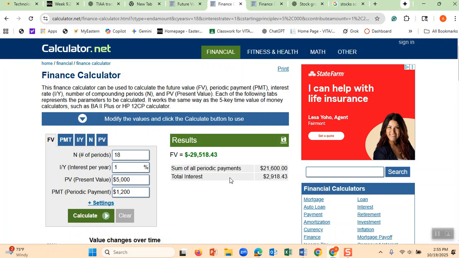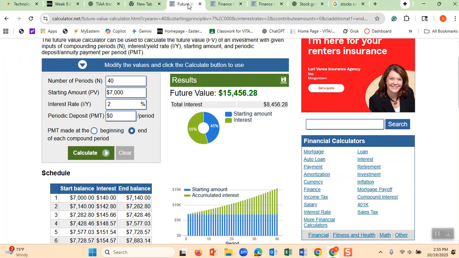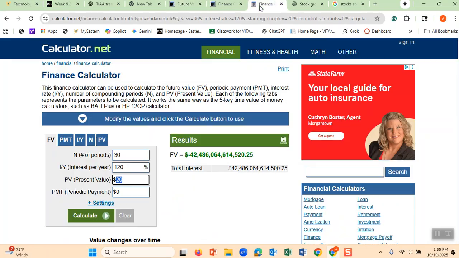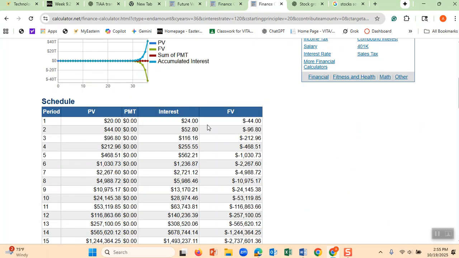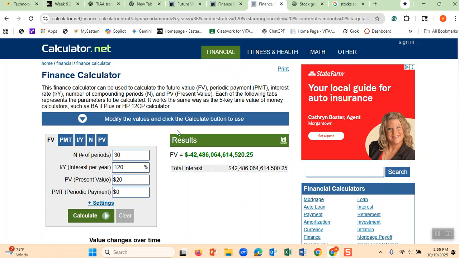Therefore, I have put a discussion board, and I want you to write an example about any of these calculators. This one is a finance calculator. This is about the future value calculator. This was another example that I showed you of how it can go and become trillions of dollars. If it goes crazy like that, this strongly shows the power of compounding, that the stock of $20 that goes here also says interest, but in fact, it is a growth rate. I used it as a growth rate, but you can look at it as interest or anyway.